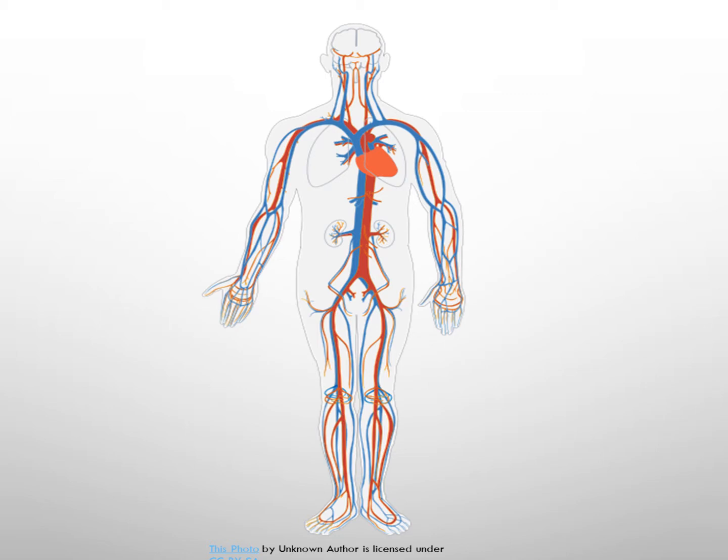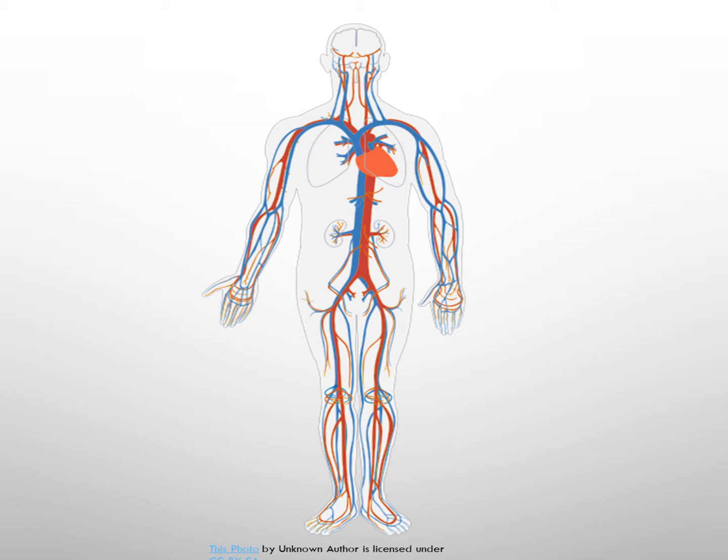Impure means it is deoxygenated, it is carrying carbon dioxide. In this sense it is impure. And when we say pure blood, we are talking of oxygenated blood, the blood which is rich in oxygen. So this is the transport system, and this way the materials are supplied to all parts.